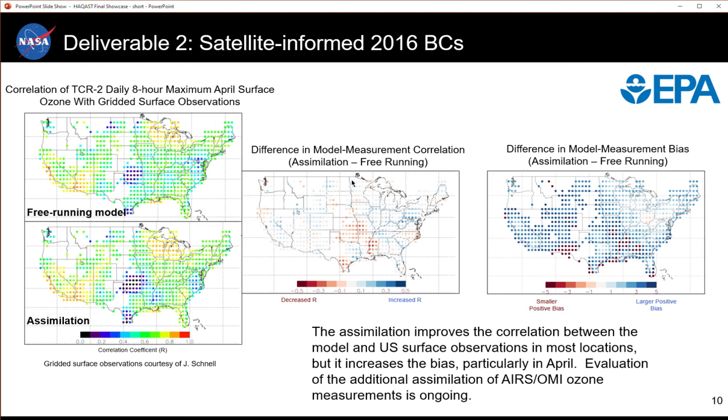Here's the difference in the correlation, with blue values showing a better correlation for the assimilation and red values showing a decreased correlation. The correlation has improved most everywhere in the assimilation except in the south-central US. On the right is the difference in bias between the assimilation and the free-running model. Both the free-running model and the assimilation are positively biased almost everywhere, but the assimilation is more positively biased in most places. We are still working to determine whether the additional assimilation of tropospheric ozone measurements from Arizona will reduce the bias in the assimilation.